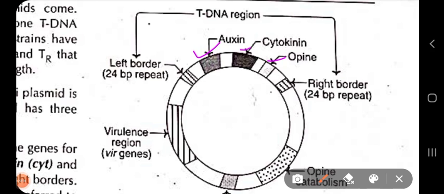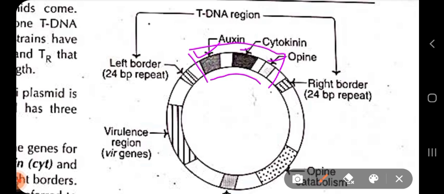Obviously, it is not so simple as it is given in this figure. The auxin synthesis genes are subdivided also within the tDNA. The cytokinin genes are also present. Not only one gene is responsible for the cytokinin synthesis. There are also some other subgenes present on the tDNA which are responsible for the cytokinin biosynthesis and opine synthesis regions also. So it has been simply represented that the tDNA region consists of genes needed for the biosynthesis of auxin, cytokinin, and opine, and it is flanked.